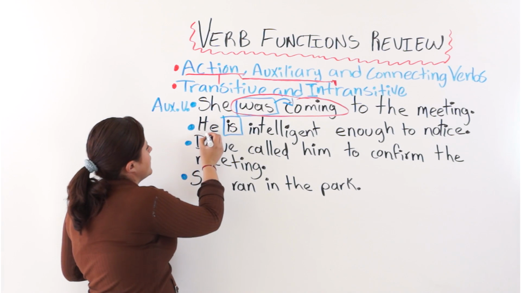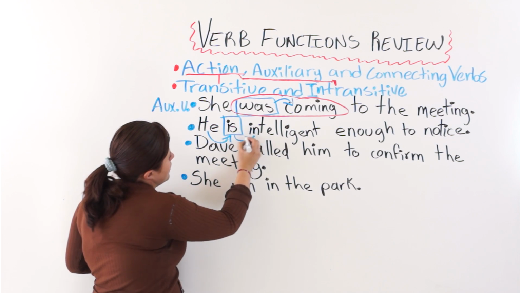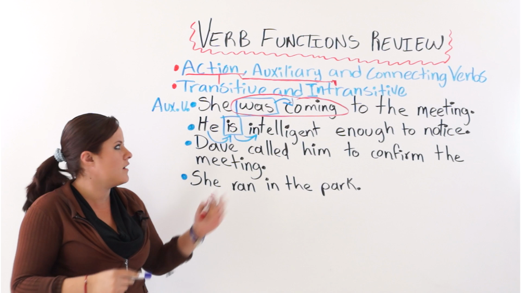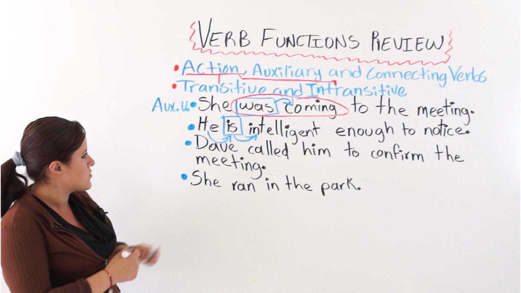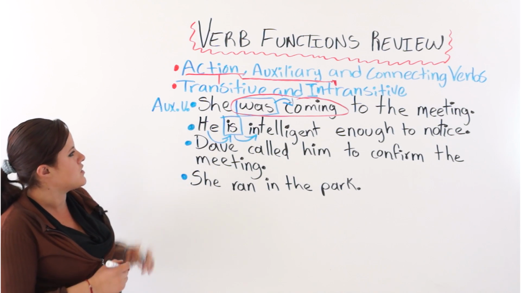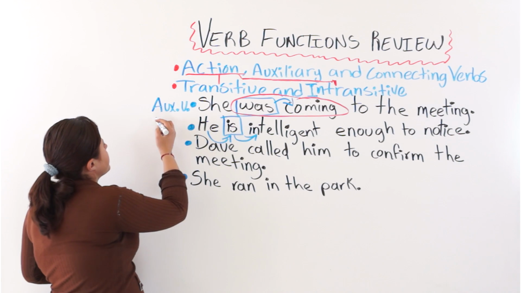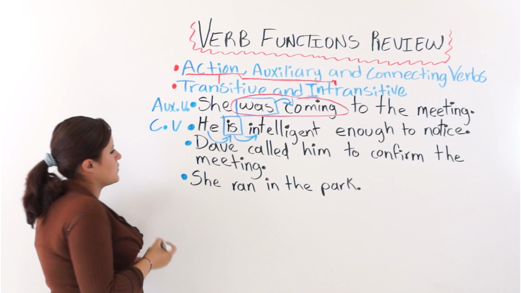Because it is connecting the subject to the description, which is an adjective complement, intelligent. So this here is working as a connecting verb. I'm just going to put CV, connecting verb.